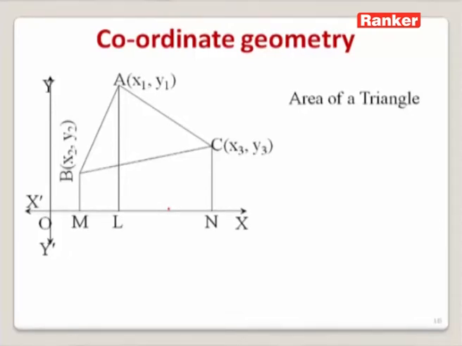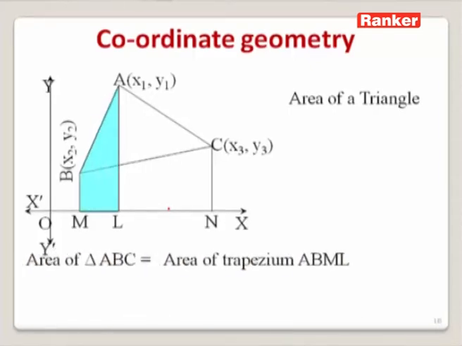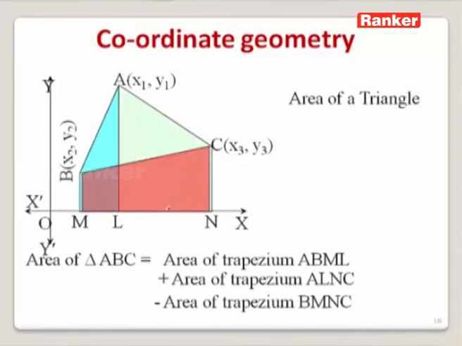ABML is a trapezium for us. Similarly, we can find ALNC is another trapezium, along with MBNC, another trapezium. To find the area of the triangle ABC, it is enough for us to subtract the area of trapezium BMNC from the sum of the area of trapezium ABML and the area of trapezium ALNC.